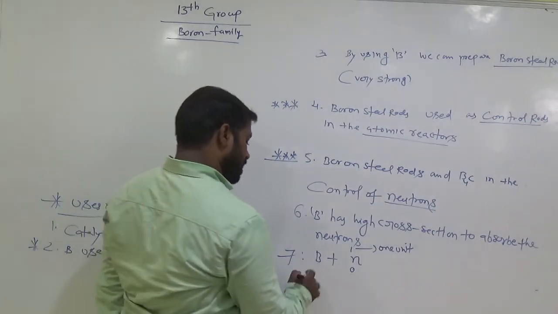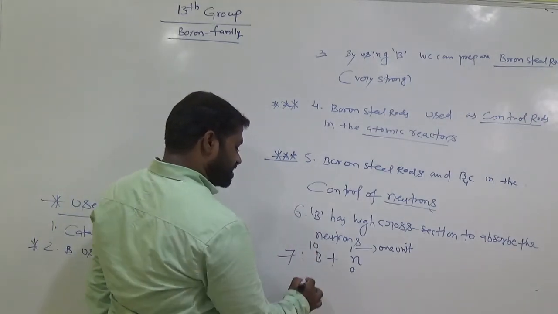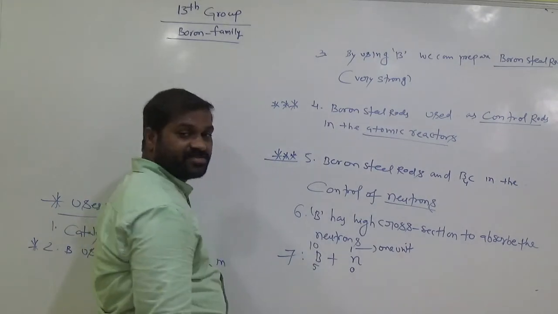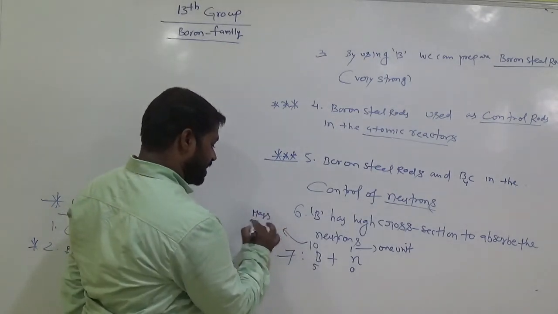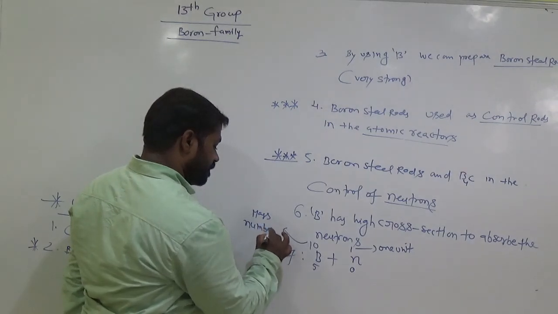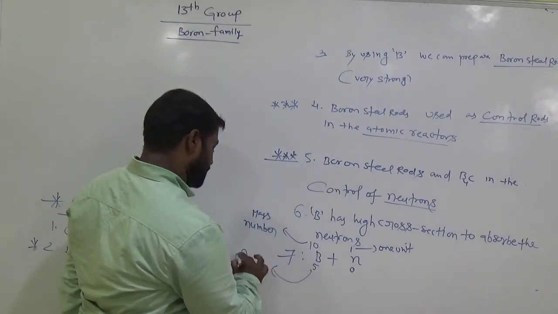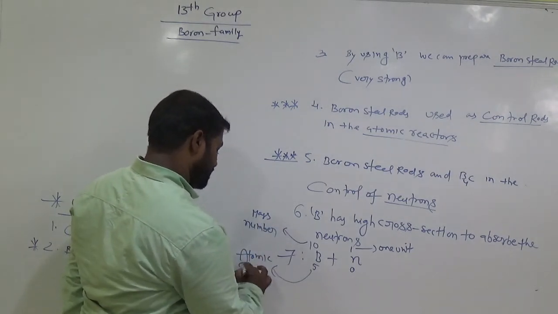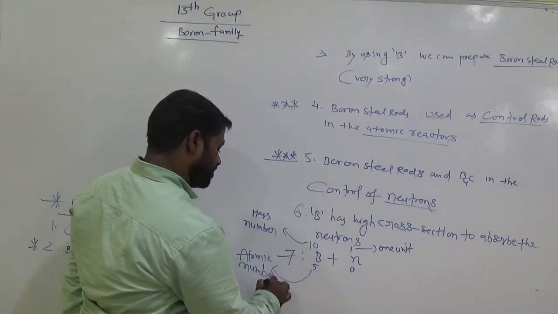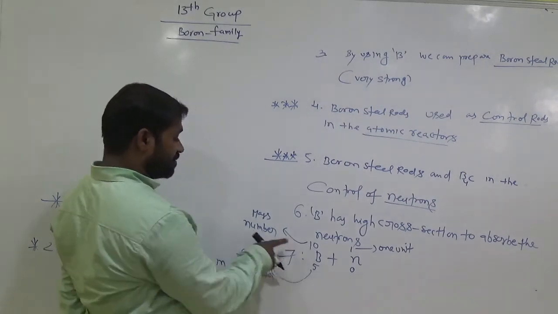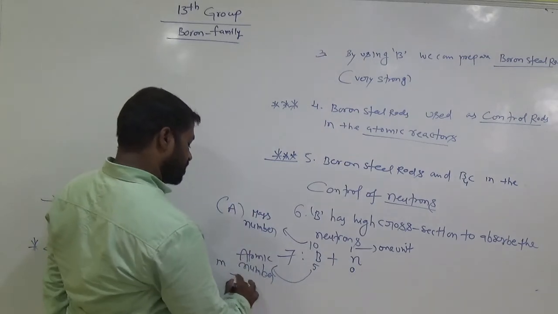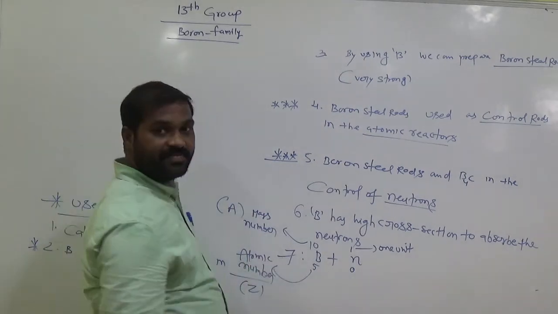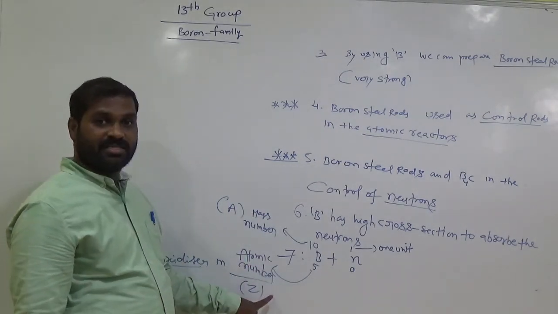So this is boron. The mass number of boron is 10 and its atomic number is 5. This is the mass of boron, we call it the mass number. This is called the atomic number. What is the atomic number of boron here? 5. What is the mass number of boron here? 10. Mass number is denoted with A and atomic number is denoted with Z.